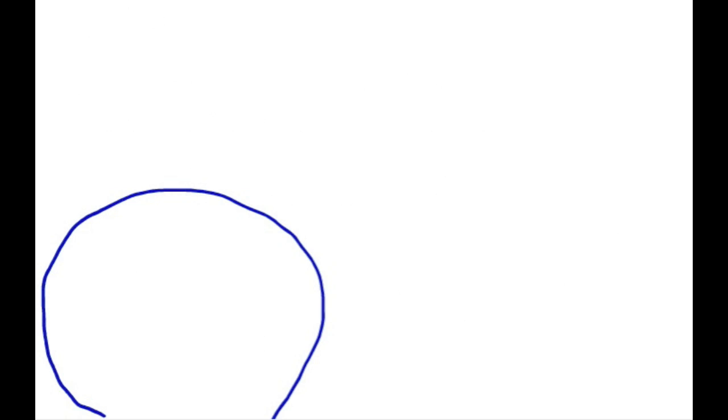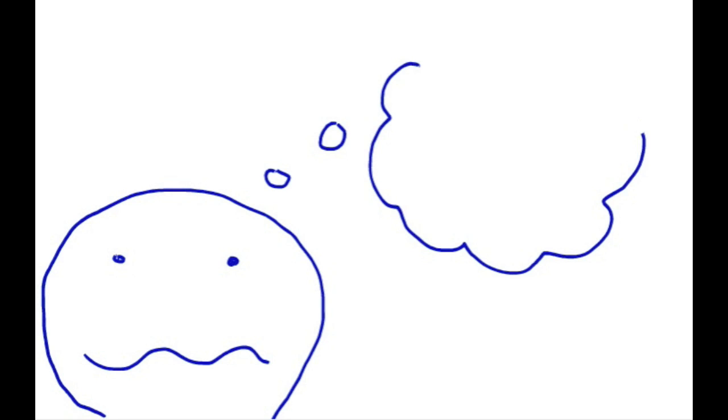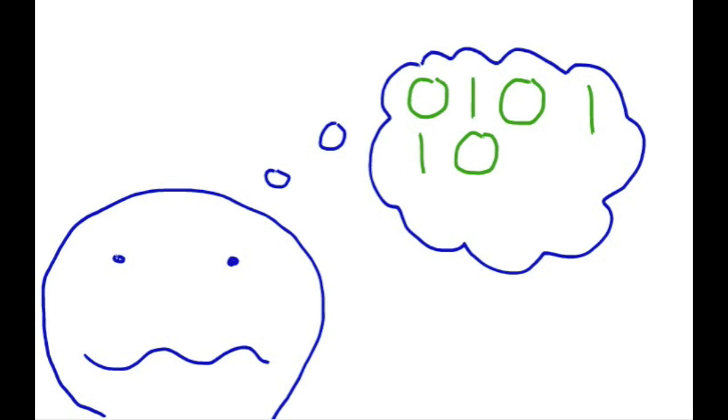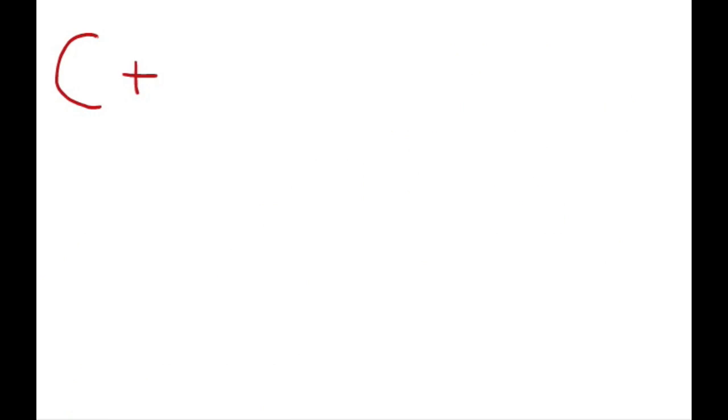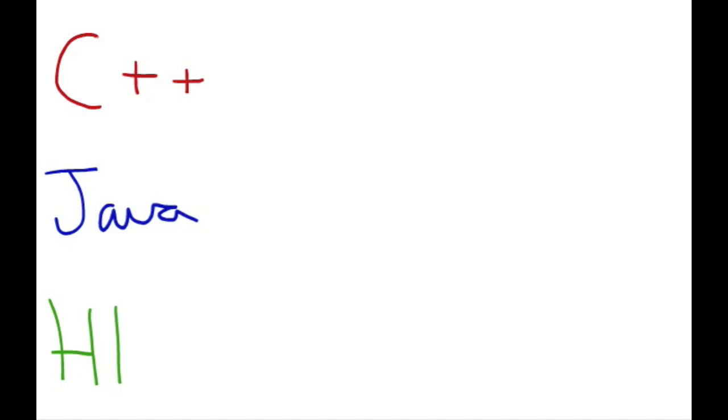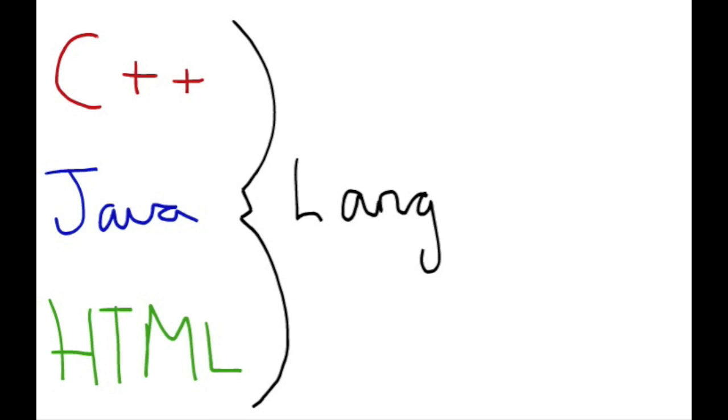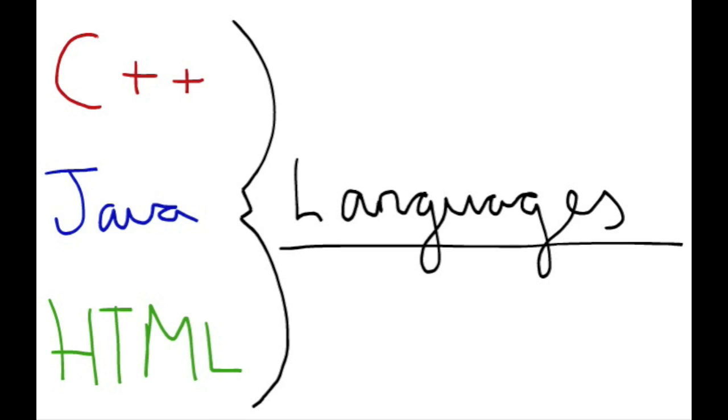I'm going to begin by explaining what computer science fundamentally is. A lot of people have incorrect assumptions of what programming or computer science is. For example, the infamous combination of zeros and ones. You may have already heard of C++, Java, or HTML, and have probably linked these to computer science. These are known as programming languages.